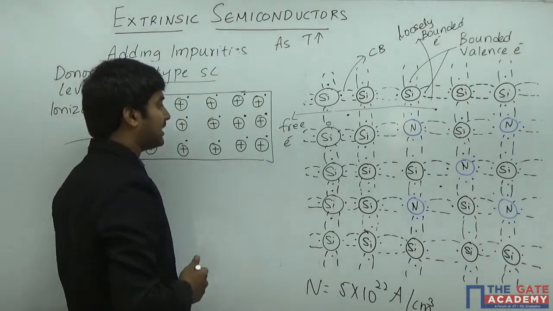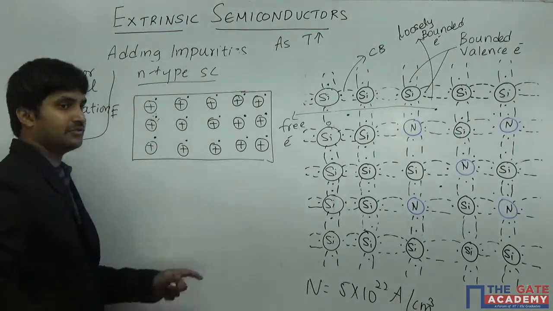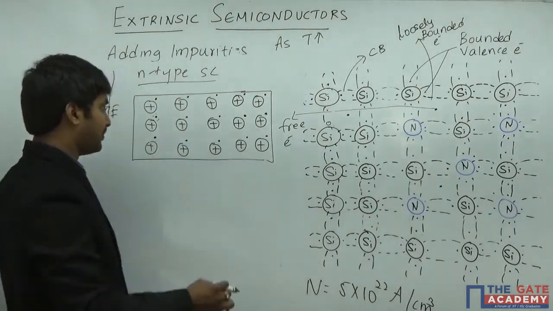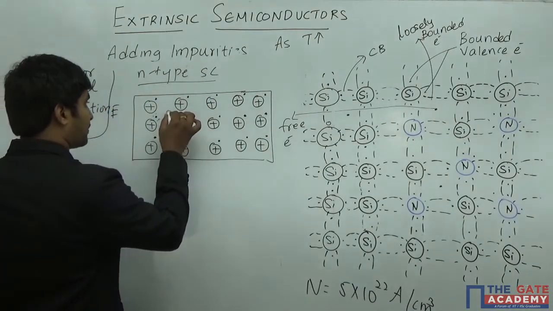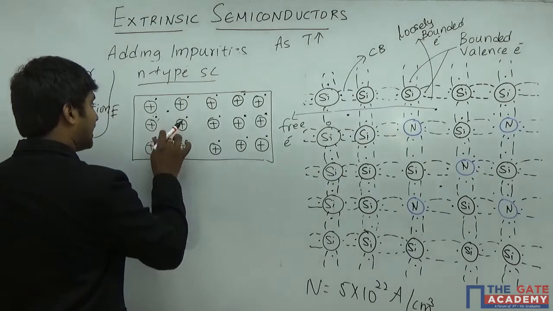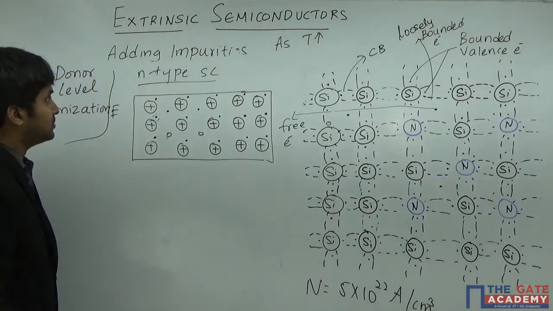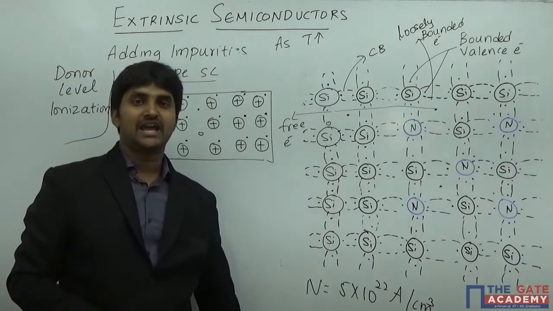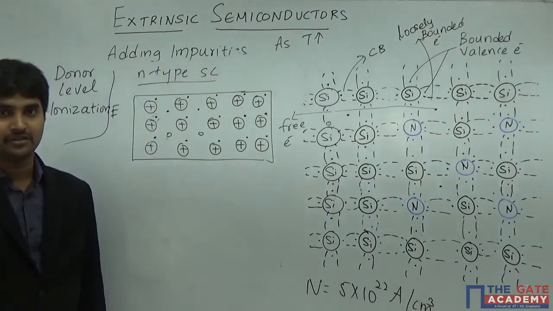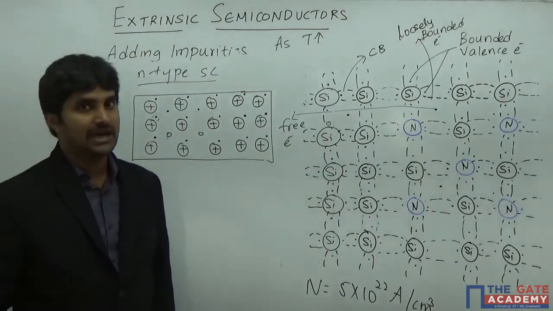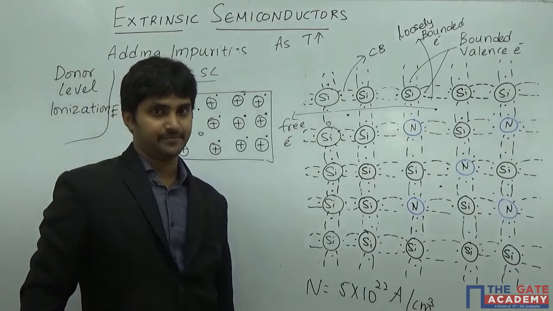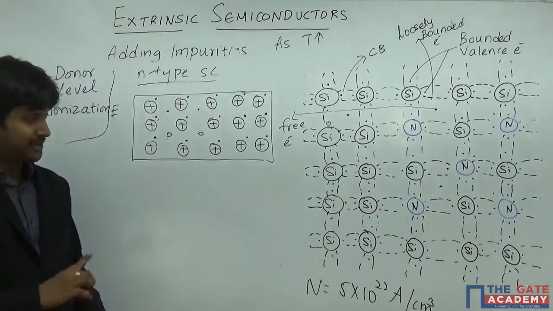And there will be some electrons which are generated because of movement from valence band to conduction band, so in that process you can have electron hole pairs. This is how we can represent an N-type semiconductor. I hope it is clear.